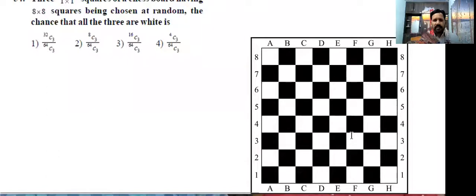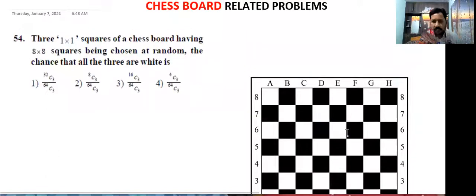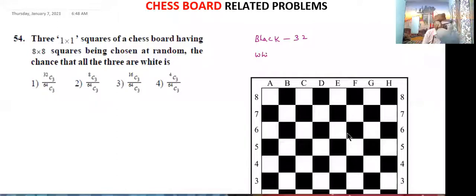8 by 8 means total 64 squares are there. Out of 64 squares, 32 are black color. Black 32, white 32. Okay. Now observe here 54th question.